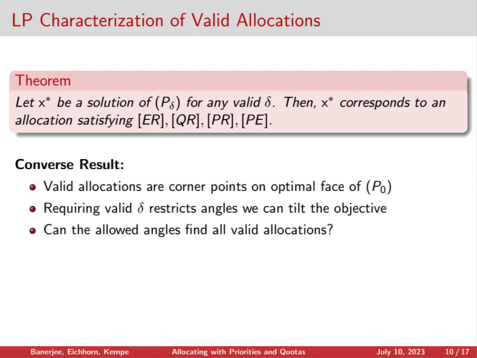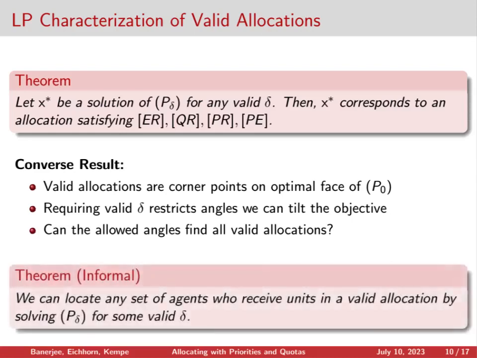Namely, we know that choosing any of these valid perturbation directions will always allow us to identify a valid allocation. But the set of directions that we're allowed to tilt to is restricted by the property that the perturbation has to be valid. And so one can ask whether the allowable angles that we can tilt the objective allow us to locate any of the valid allocations.